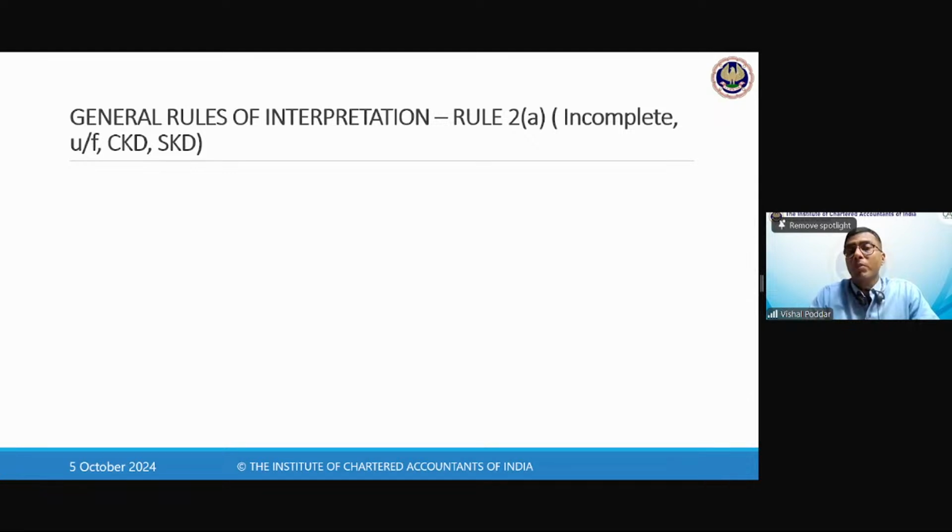Now we come to rule number 2. Rule 2 has two subparts, A and B. A says that if anything is sold in incomplete form, which is called CKD or SKD. What is CKD, SKD? CKD is complete knockdown, SKD is semi-knockdown, where something is supplied in parts. The best example is a cycle.